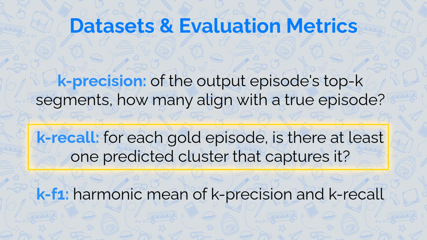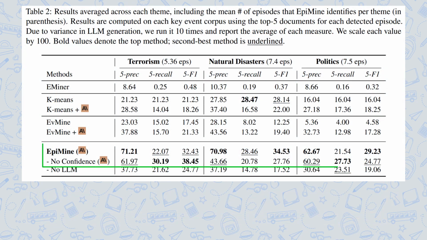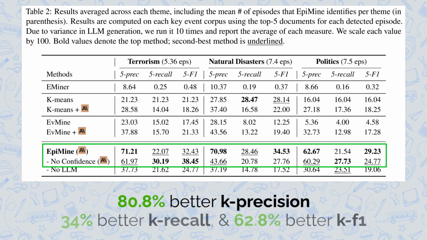For each gold episode, is there at least one predicted cluster that captures it? And finally, the harmonic mean of the two. Across all domains, EpiMine outperforms all baselines, with an average 80.8% gain in K precision, 34% gain in K recall, and 62.8% gain in KF1 over existing methods.